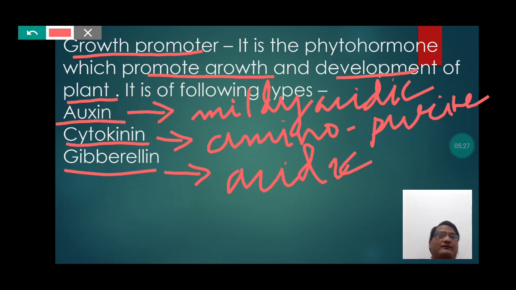So students, the three different types of growth promoter phytohormones are acidic, aminopurine, and slightly acidic in nature.